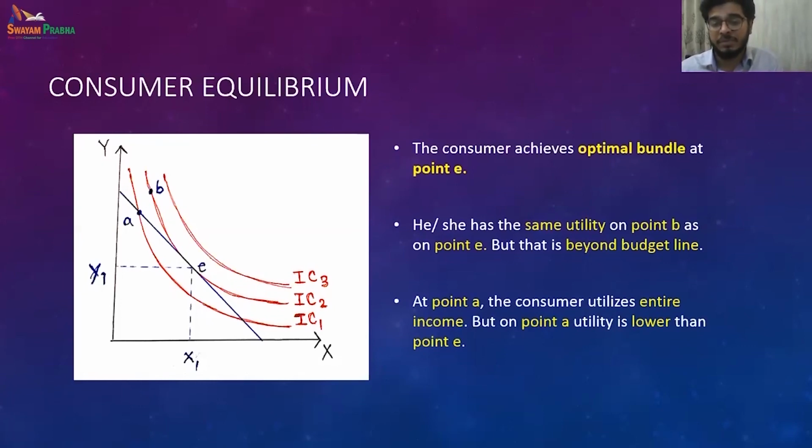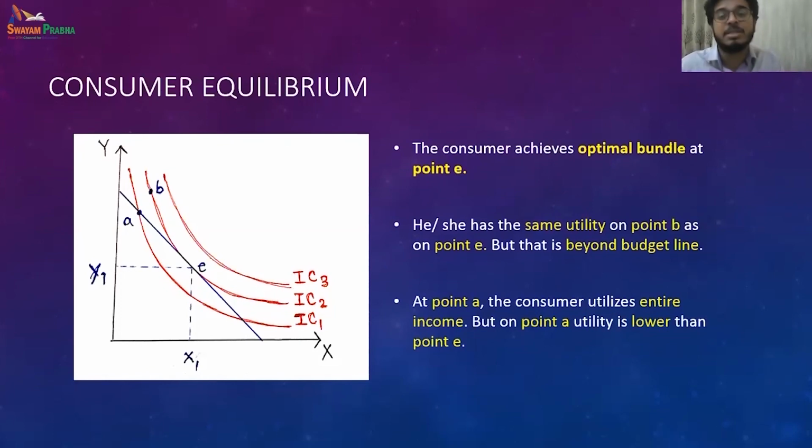Now, being on indifference curve 2, IC2, can we move to point B? We cannot move to point B, because even if the combinations are indifferent from each other, whatever combination I have on B and whatever combination I have on E are similar in terms of satisfaction, but I cannot afford that because it is beyond my budget, right? As there is no concept of saving, similarly there is no concept of taking any loan. So I cannot move to B.